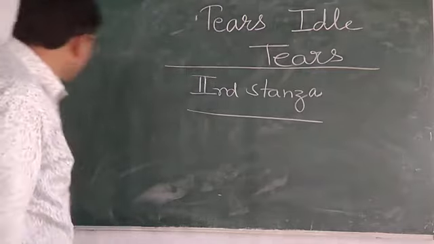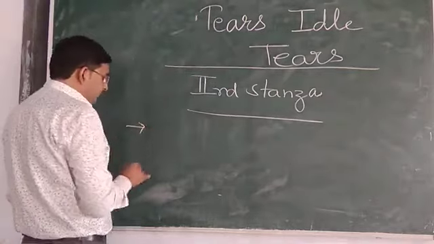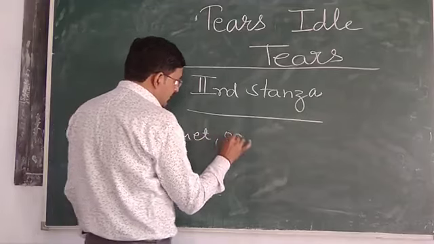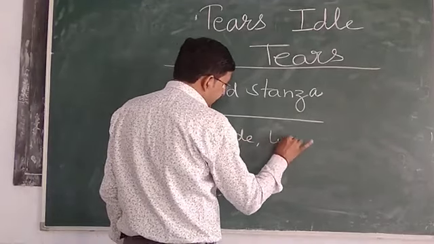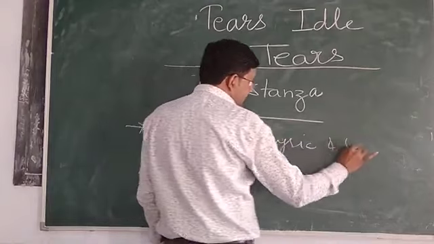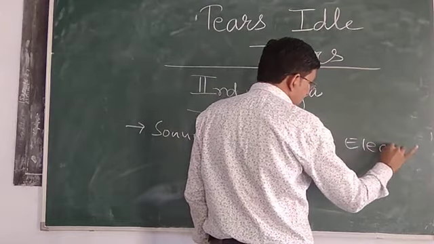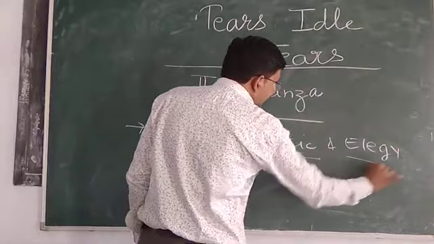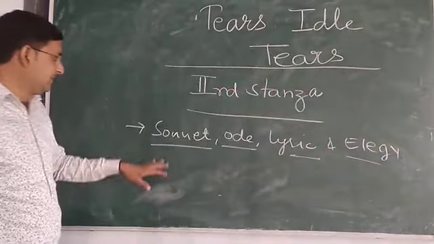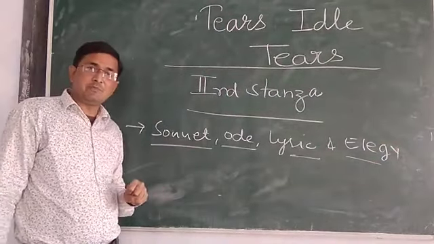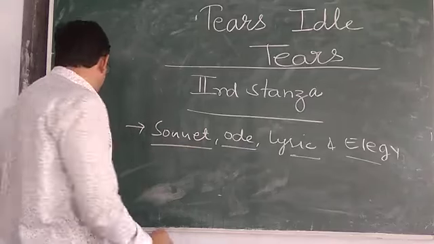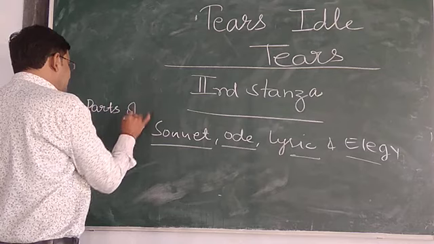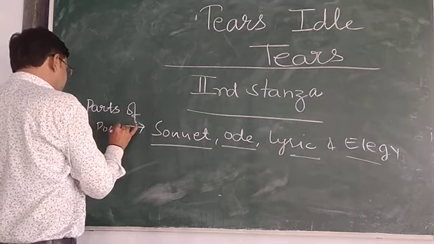There are 4 basic parts of a poem: sonnet, ode, lyric and elegy. I think you know the difference among these 4. These are the basic parts of a poem.